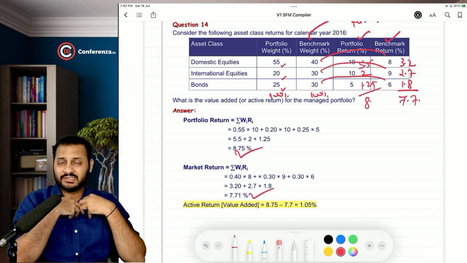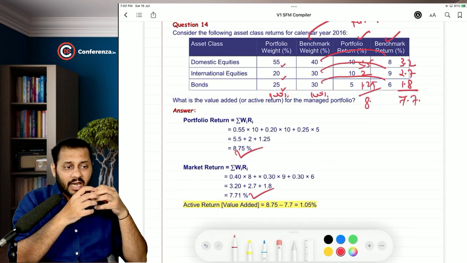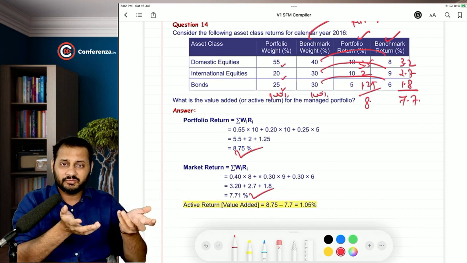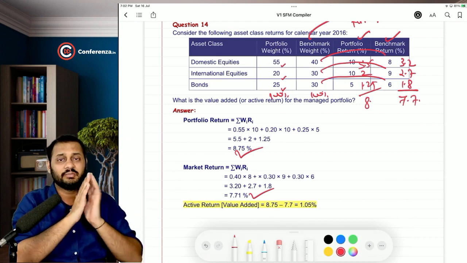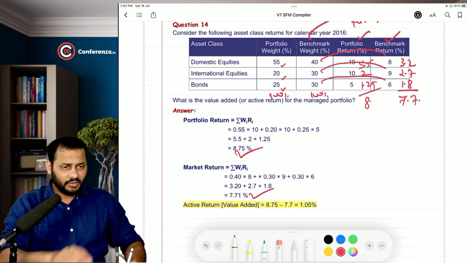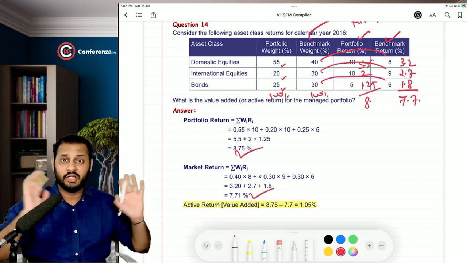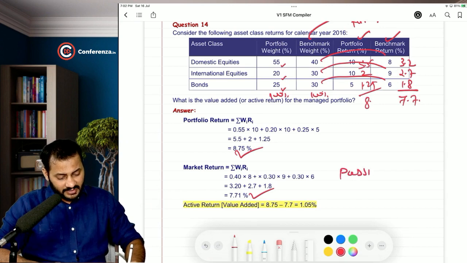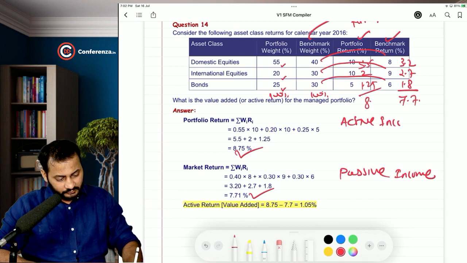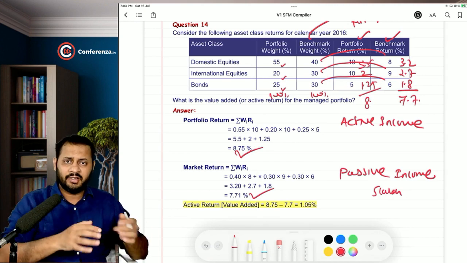If I were an investor, I would still go with the market return in this situation, because being active in the market throughout the year and just earning the 1.05% of extra return doesn't make sense. It is just like staying at home, and let's say for example, you have invested in some property and you have rented it out and you are doing nothing throughout the year. This is called passive income, and this is called active income. And you are earning around 5 lakh rupees through rent and everything.